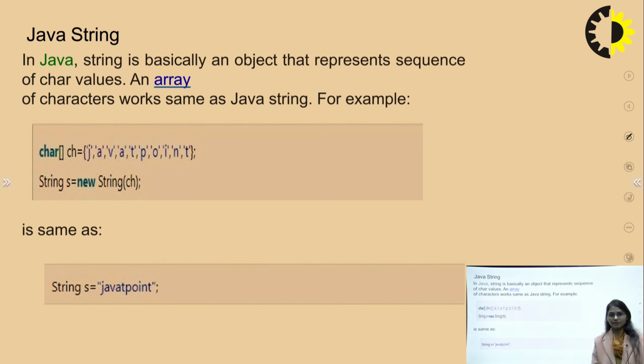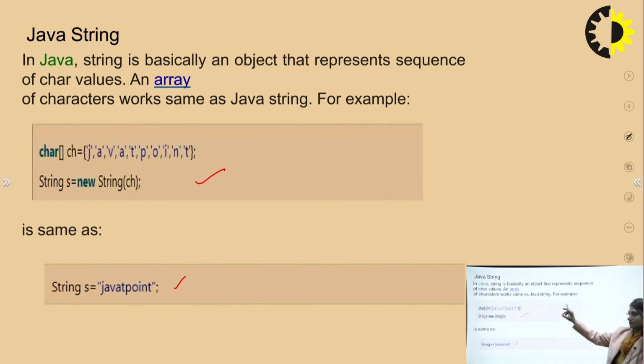So we are discussing these one by one. In Java, a string is basically an object that represents a sequence of character values. An array of characters works the same as a Java string. They have taken a string as new string. This is how to initialize a particular string value, and same as they have given this string as Java T point. These are how your string will be initialized. So we have initialized it and put a value in this string, in the same one line of statement.